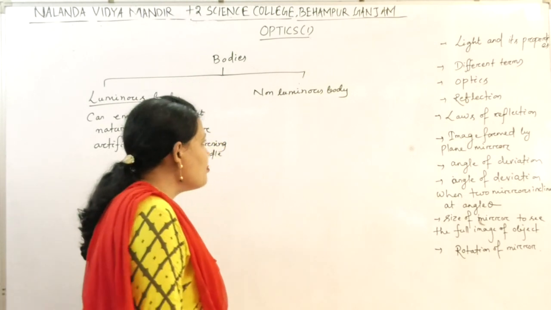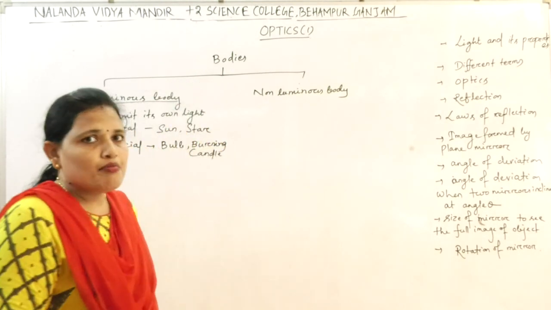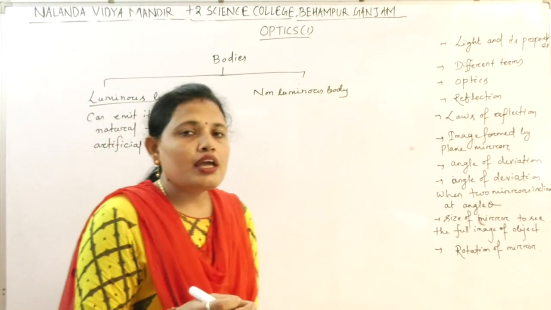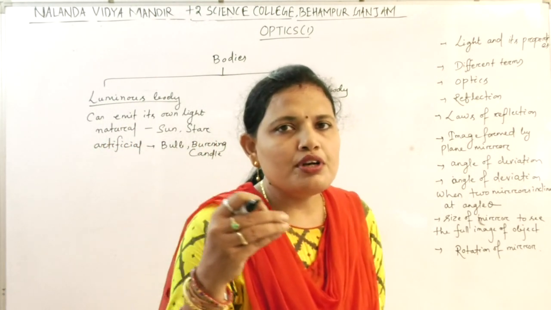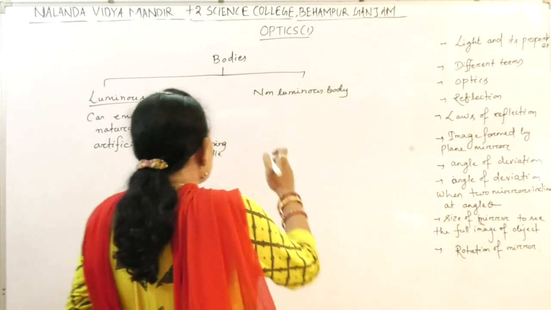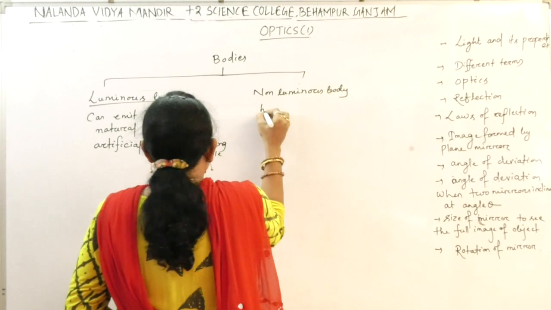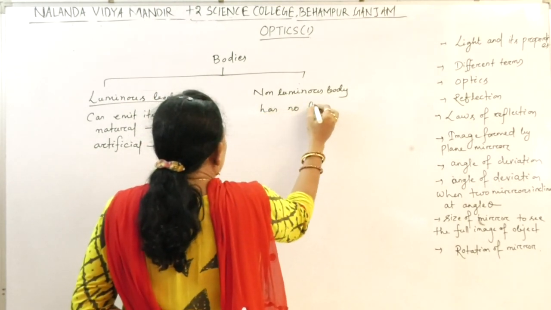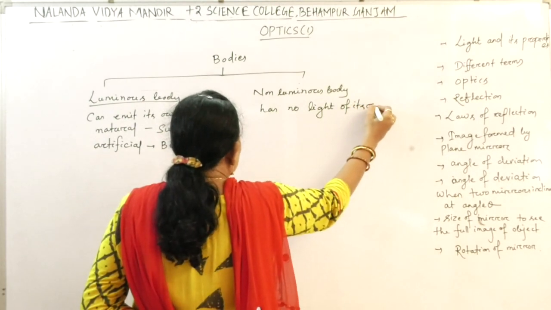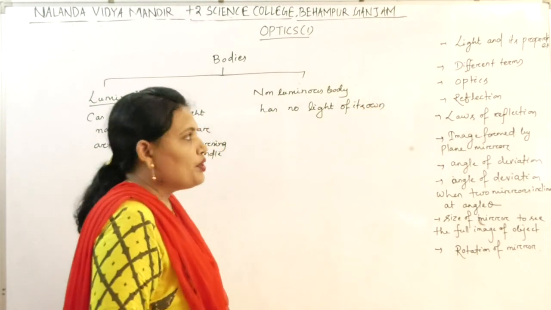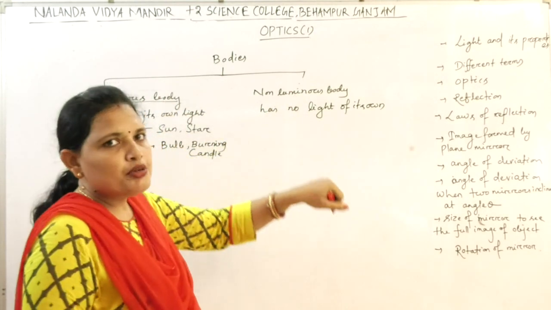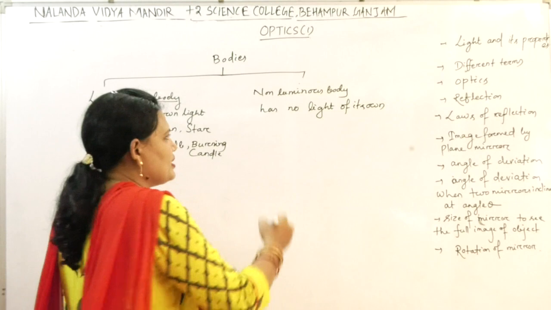Then what is a non-luminous body? The body which has no light of its own. A non-luminous body can only be visible when a luminous body gives light on it. We can see the non-luminous body when the light from the luminous body falls on it.